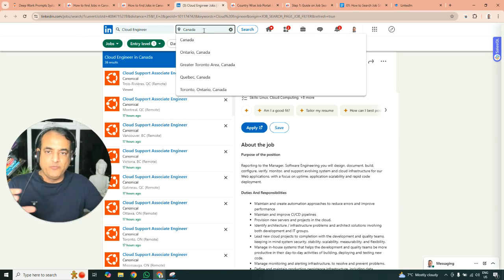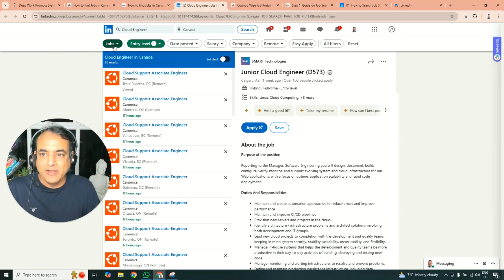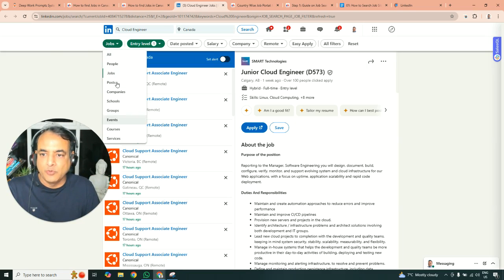So Canada, keep it open first. Let's suppose you want to do Toronto only. Instead of that, first you begin with a bigger search and then you narrow it down. You can do the other one, you can go with narrow and then expand that as well. Okay, and from here you have the jobs. You can search all of them. We are looking for jobs. We can do the people as well, but we'll go with jobs first.